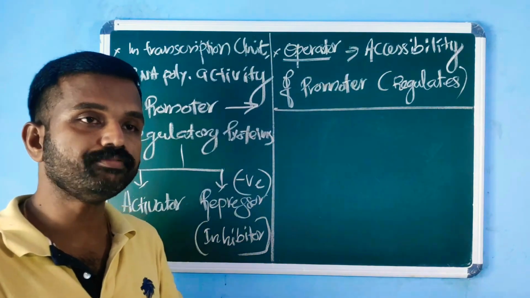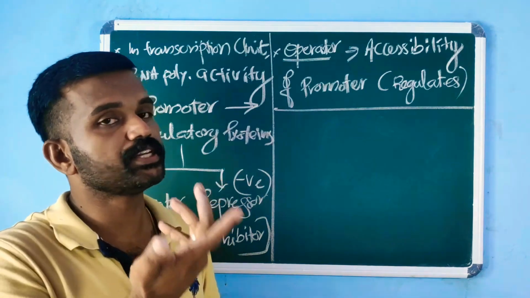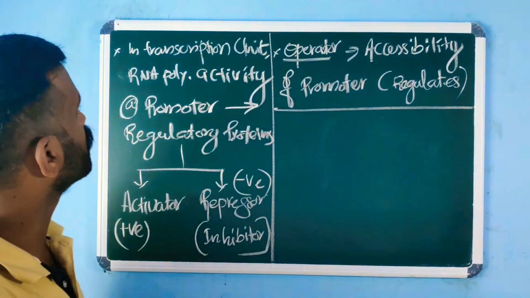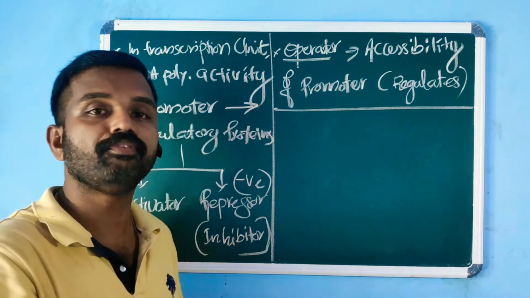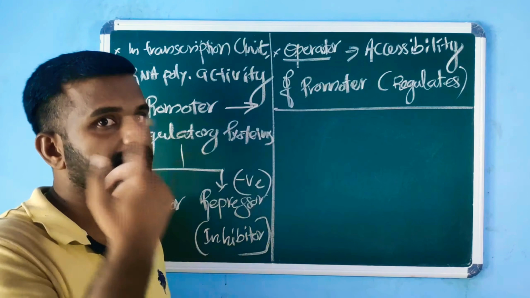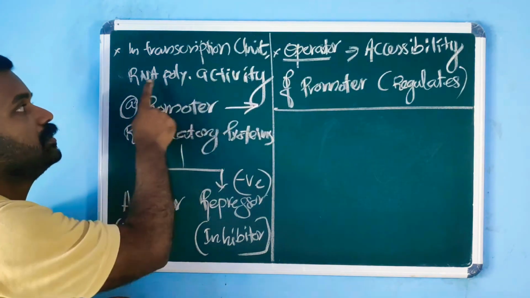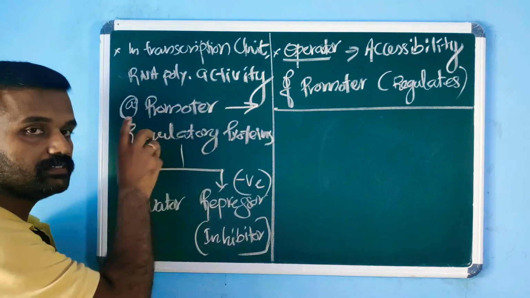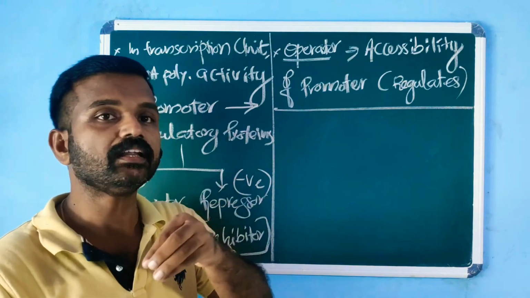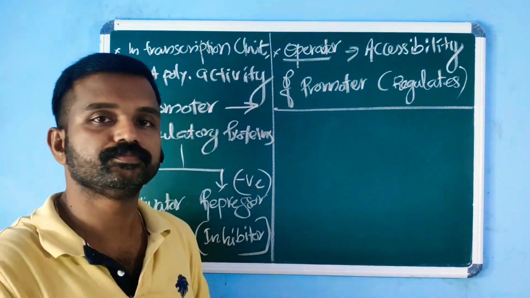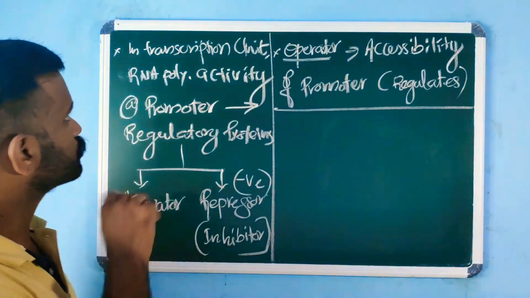A transcription unit consists of the promoter, then structural gene, then terminator. That is present in DNA, right? So in the transcription unit, the activity of the enzyme RNA polymerase, the enzyme responsible for polymerization of RNA, that is transcription, is at the promoter. The promoter is the sequence where RNA polymerase binds to initiate transcription, right?